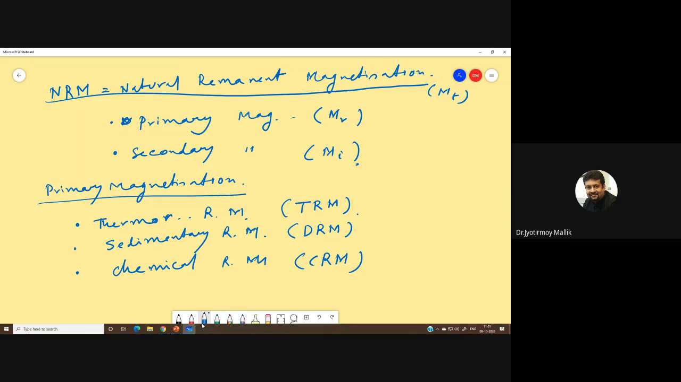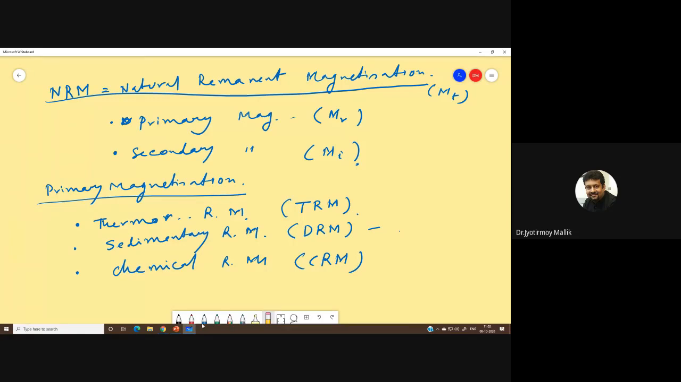There is also something called PDRM, post depositional remanent magnetization, which we will discuss a little bit in the next class. DRM is related to the sedimentary process. When sedimentary rocks form, the magnetization which is acquired is called sedimentary remanent magnetization.